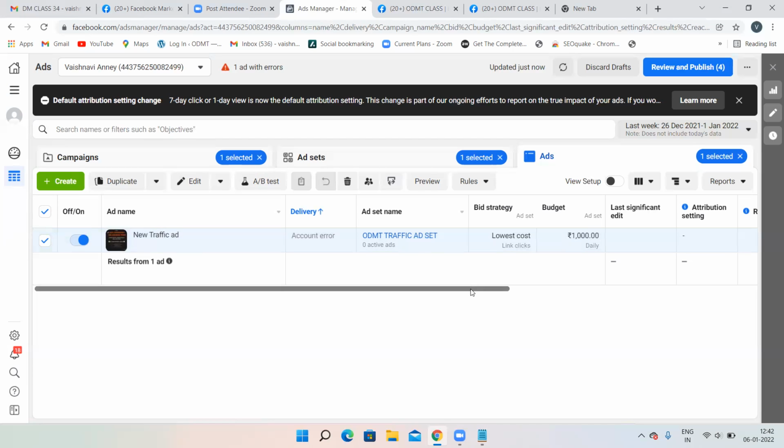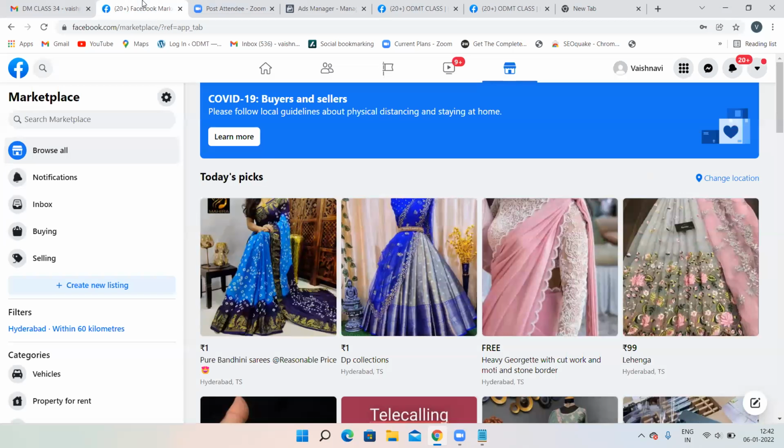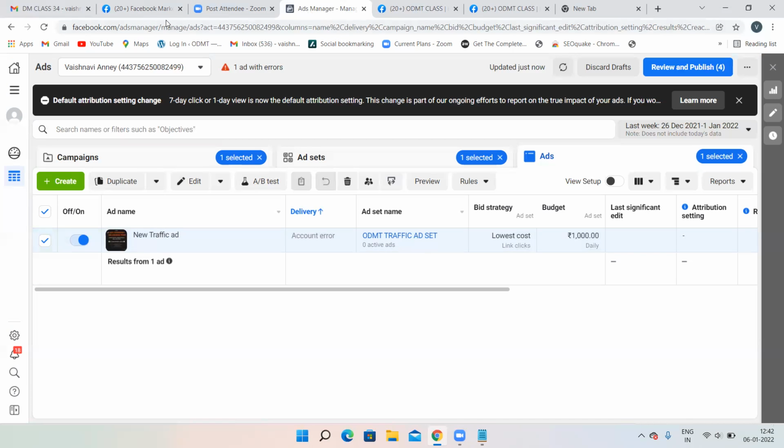That's it for today. Make sure you have an old Facebook account and open facebook.com/ads manager in a new tab. You'll directly log into your Facebook ads account, click on create, and create the brand awareness campaign and traffic campaign, so that you'll be used to this Facebook ads account also. See, this is my Facebook ads account. You can see the budget and everything over here also. And yeah, tomorrow we'll do the lead generation campaign. That's it for today. We'll meet tomorrow.